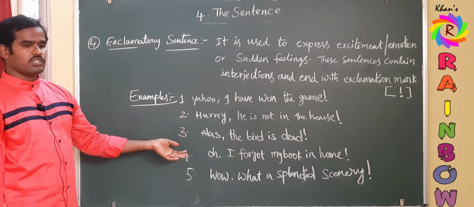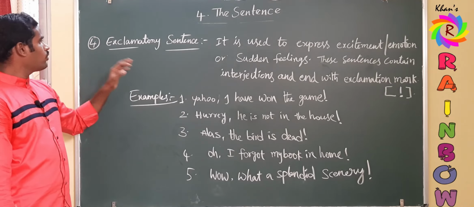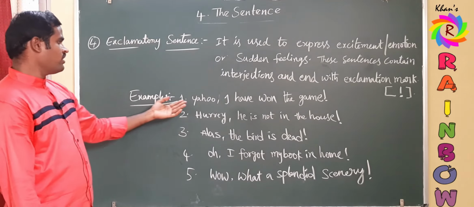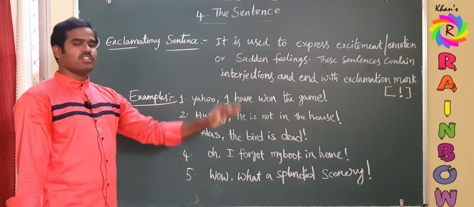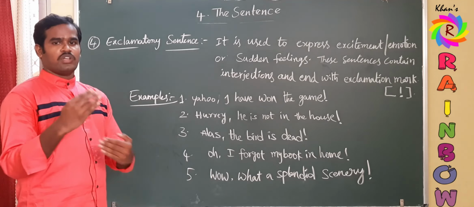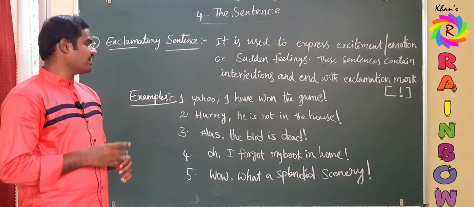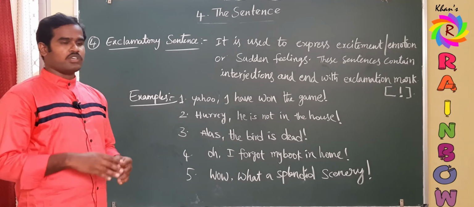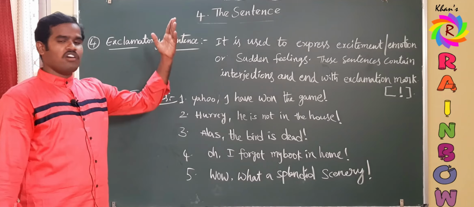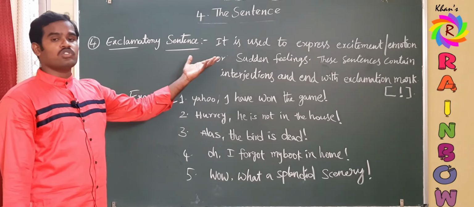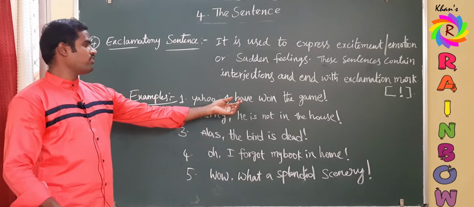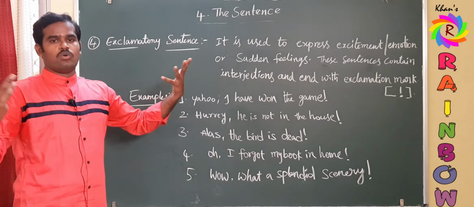If you observe these examples, you will understand how to write an exclamatory sentence and how to recognize exclamatory sentences. First one, Yahoo, I have won the match. Suppose you are competing with your friend, neck to neck race, and unexpectedly, suddenly you have won the game. How do you feel? Yahoo, I have won the game. This is your emotion. You are filled with joy and suddenly you express your feeling using this interjection, Yahoo.